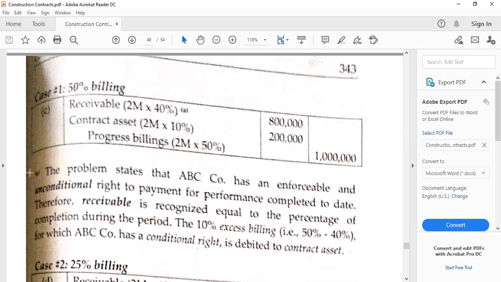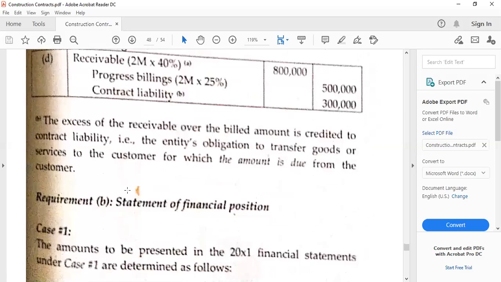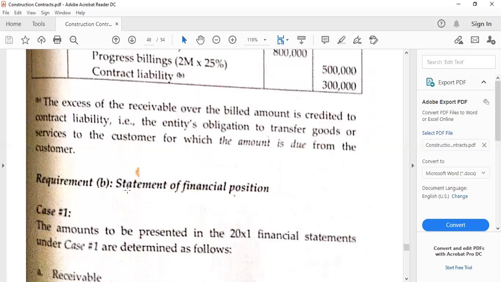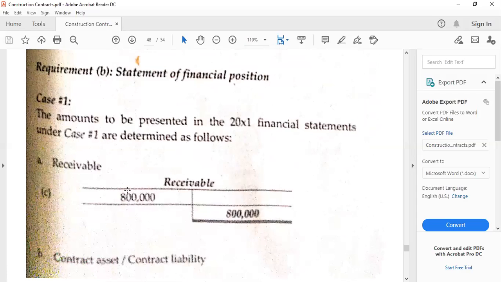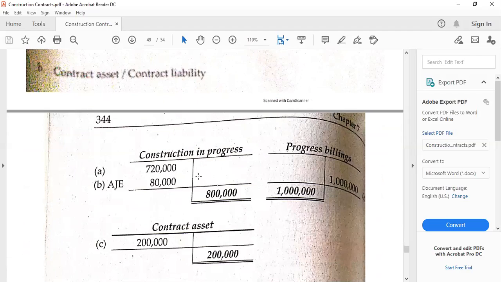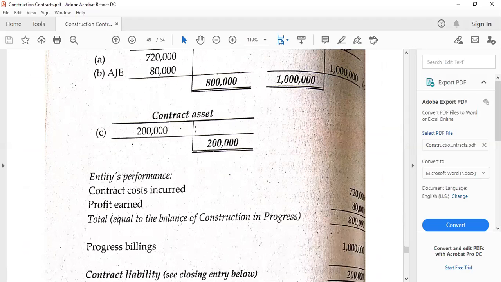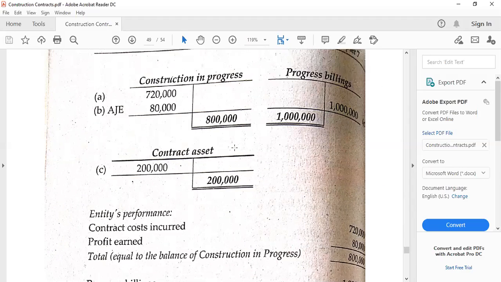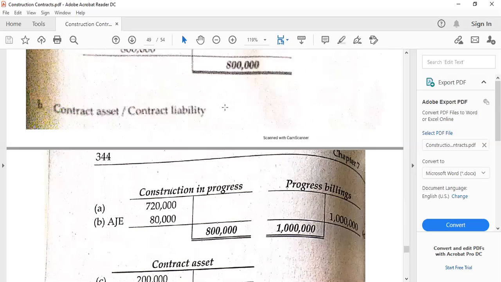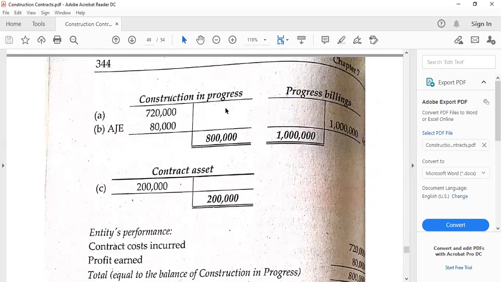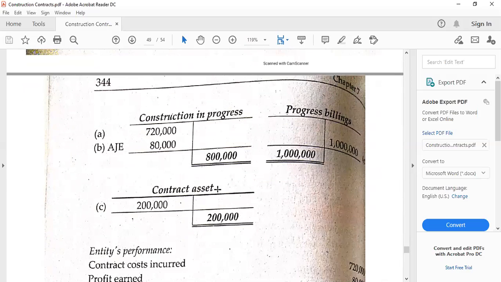Whereas the first one is contract asset because of a conditional right for the said performance or the finishing of the contract or completion. Then requirement for statement B, statement of financial position, so receivable here at 800,000, CIP as said 800,000, progress billings 1 million. The contract asset is 200,000, which is the difference between the billed amount and the receivable, the CIP, which is equal, so 200,000.